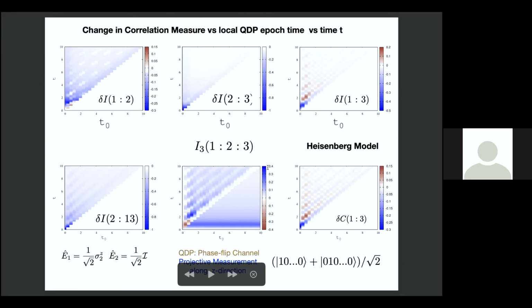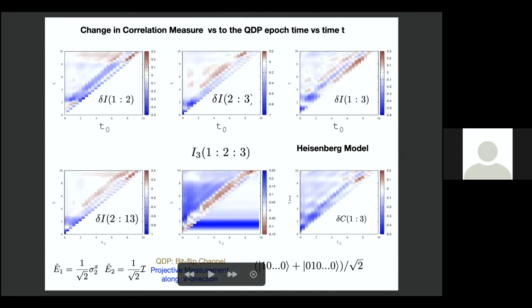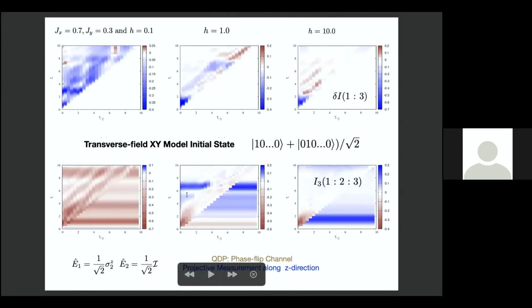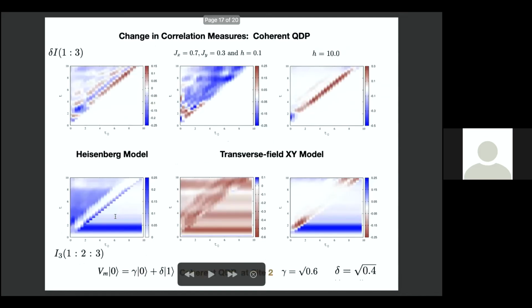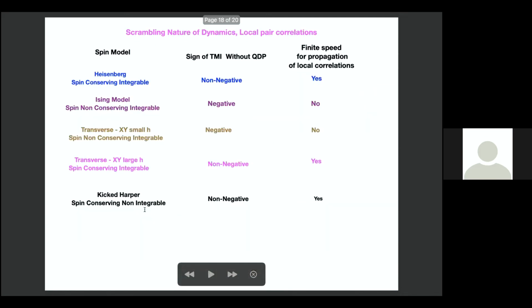As you can see, nowhere are there these red patches, which means more or less it doesn't spread. And this is for the Heisenberg model with a different channel. That was a phase flip; this is the bit flip channel. And you can see some small patch here. And this is for the transverse XY model. You see a large region where it is negative. So it has information scrambling. And similarly, this is a different channel.